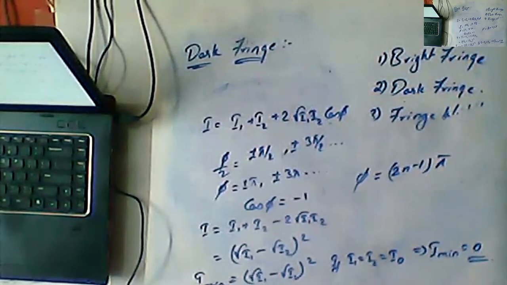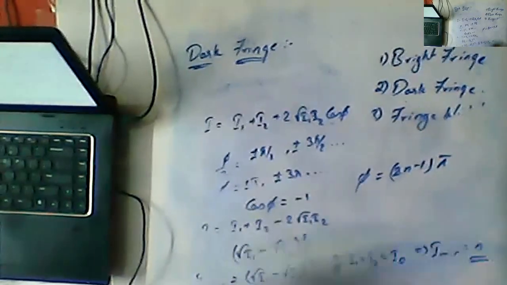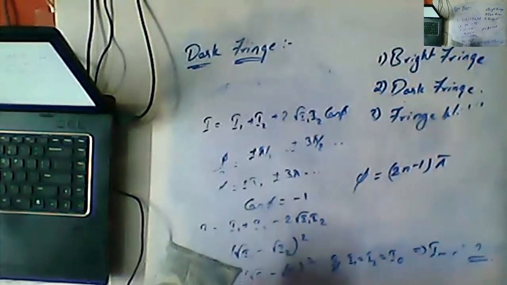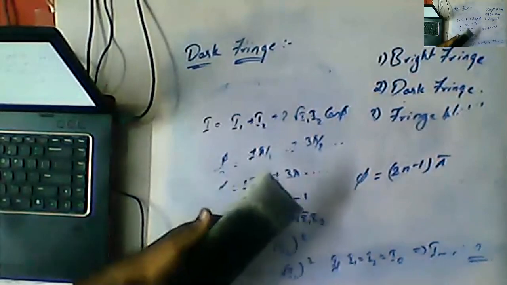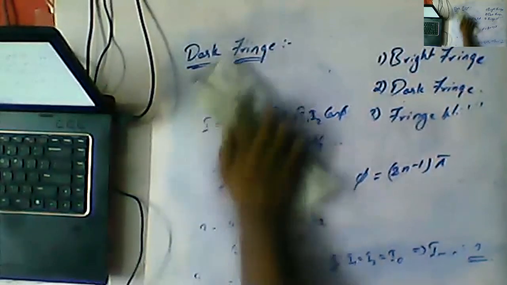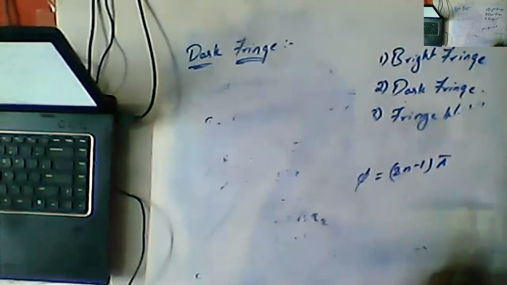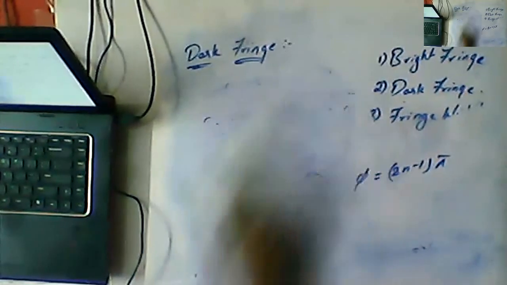Okay, now coming to the last topic of today's class, it is called fringe width. So what do you mean by the word fringe width? That we will discuss right now. Then we will start solving the problems. These problems are very interesting, Nana. So there is a compulsory question from the topic of YDSE. In wave optics, the YDSE plays a very crucial role, Nana.